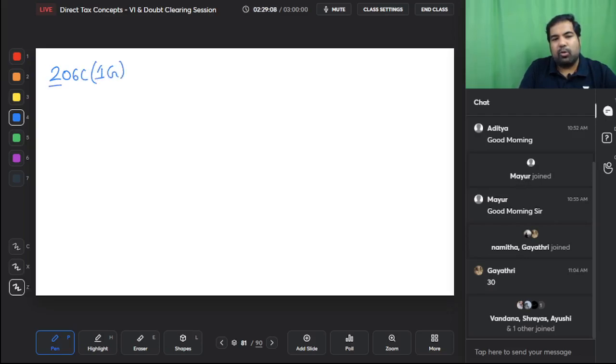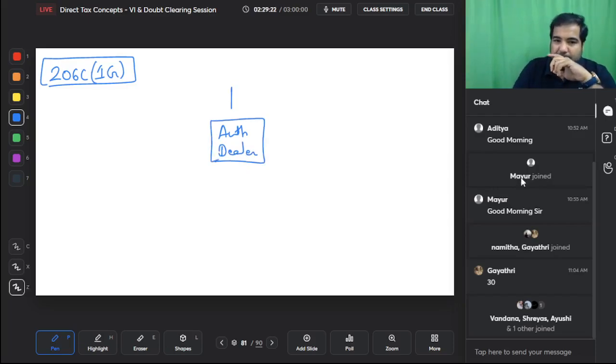1G global, we're talking about 206C1G, that is global. Let's understand what this is. Guys, this is an authorized dealer. Authorized dealer is also the seller. Guys, TCS is always focused on the seller. You are selling something, either alcohol, scrap, mineral, car, either high value, something you are selling, so it always focuses on the seller.